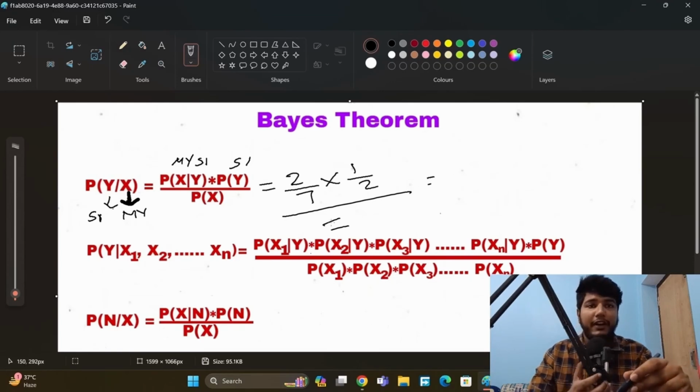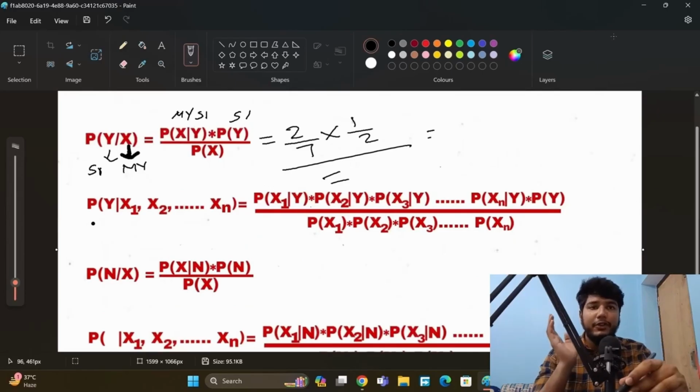Okay, hopefully you are understanding right now. In the real world we do it like this. We don't have just one independent variable like model Y here. In the real world we have multiple independent variables that are independent of each other, like x1, x2, xn, and this is our Y. So we are predicting, for example, whether the car is new or not, yes or no.